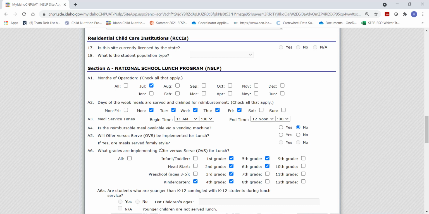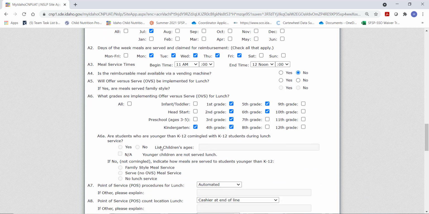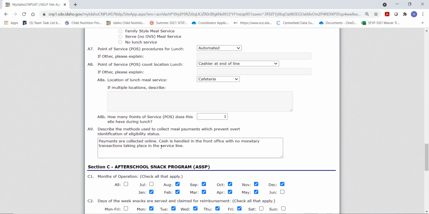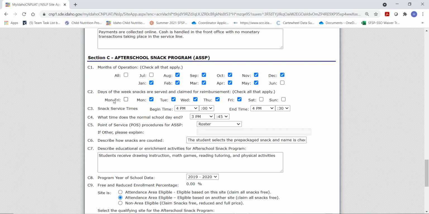Down here in the after school snack section, we want to ensure that these months of operation are indeed correct. Our program will operate August through May, Monday through Friday. We've indicated the beginning time and the end time, the end of the school day, the method of point of service, how the students will be counted, and the educational enrichment activities.